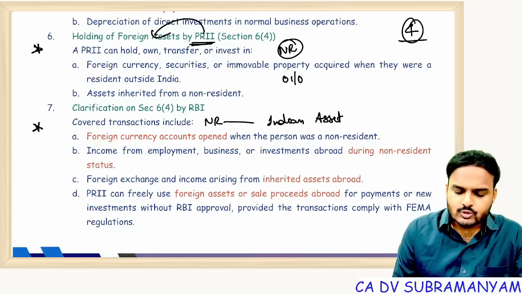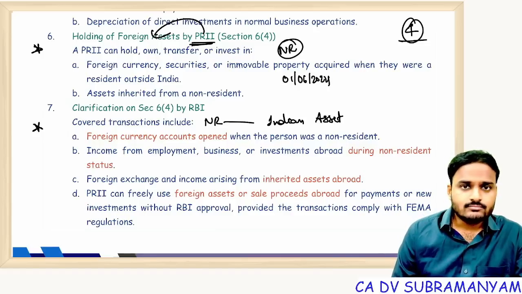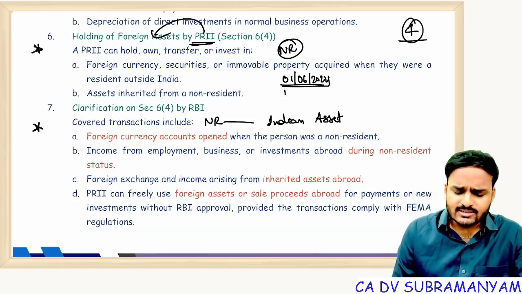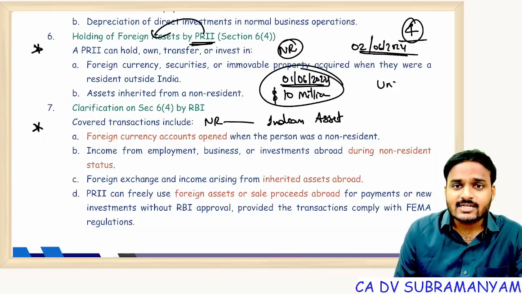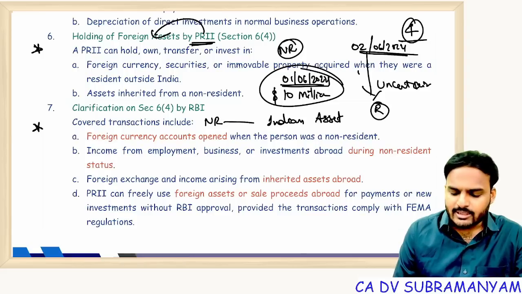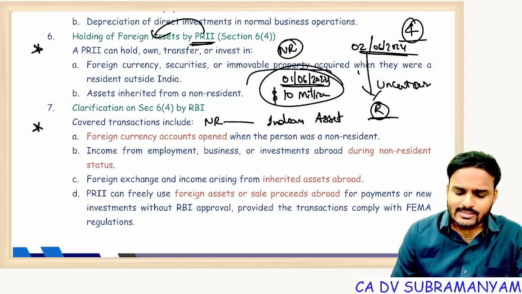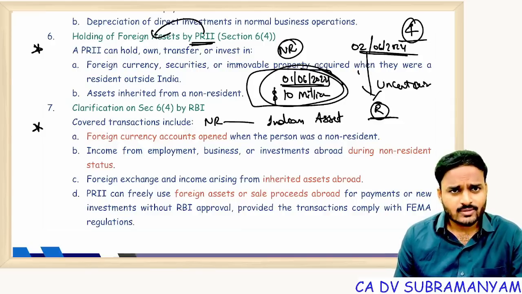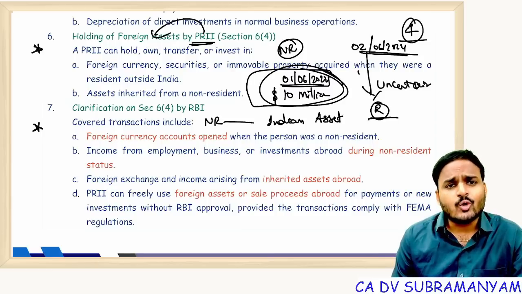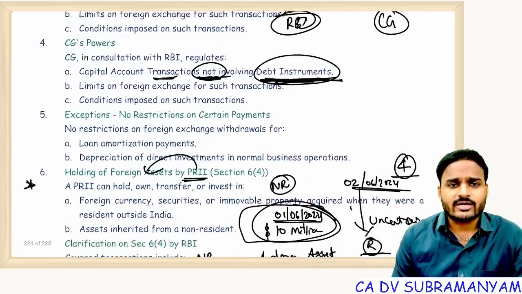till 1st June 2024. Up to that time, I earned some 10 million USD and all that money is there in my bank account. On 2nd June 2024, I came to India with an intention to stay in India for an uncertain period. Now, obviously, from this date onwards, I'll be treated as resident. So after becoming resident, is there any obligation on me to sell all these assets, to convert all these monies into rupees? No, you can continue to hold them. You can continue to own them, transfer them, invest them. It's up to you. Permissions not required.